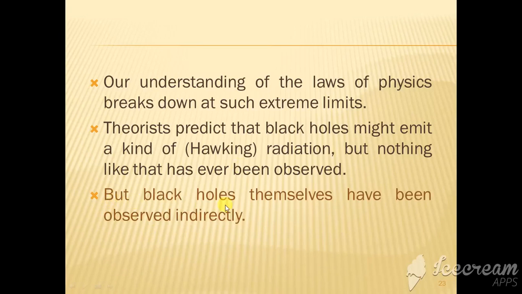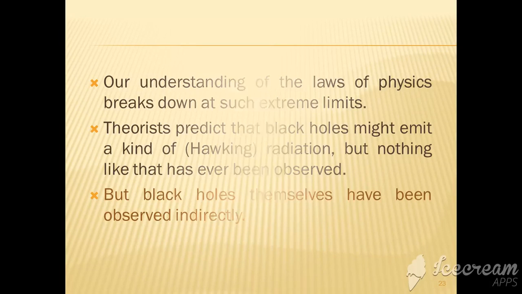But black holes themselves have been observed indirectly. Since nothing comes out of black holes, they cannot be observed directly. But there is indirect evidence, like when a black hole, due to its strong gravity, pulls the nearby matter. The matter comes towards the black hole in a spiral way, and from astronomical observation, it has been found that there are black holes existing in the universe.